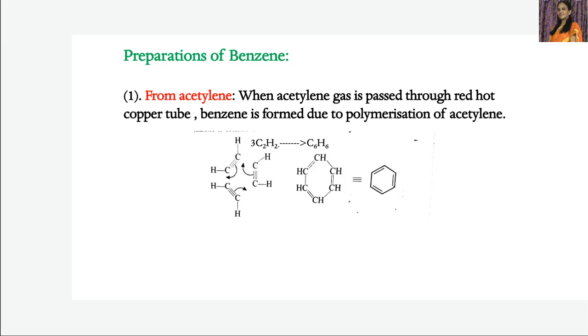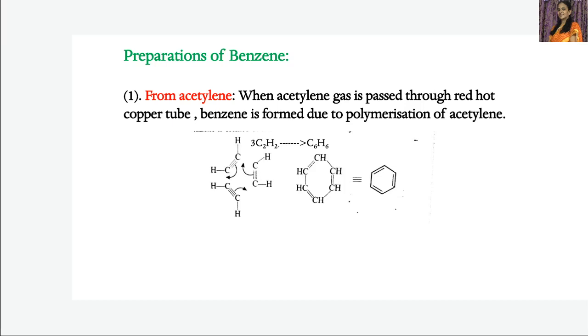So when acetylene gas is passed through a red hot copper tube, we get benzene. You can see the formation of benzene from acetylene. This is CH triple bond CH, one molecule of acetylene. This is another C2H2, another molecule. Here one more molecule of C2H2. Now you can see the bond formation. Now benzene is formed. Benzene is nothing but C6H6. This is about the preparation of benzene from acetylene.